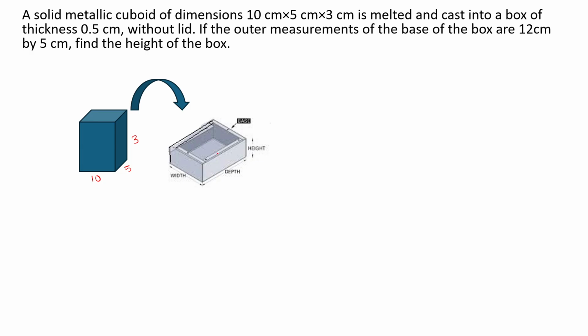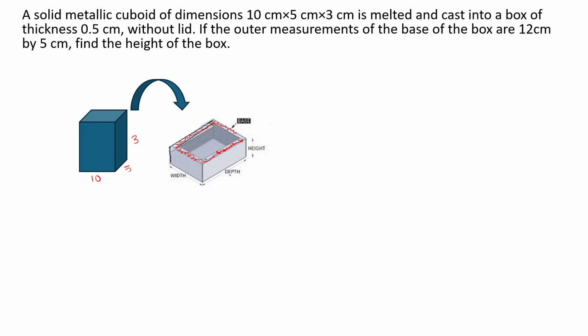So we can just see this thickness here, right? I hope it is visible. This is the thickness, which is 0.5. Now this thickness is all over, along the walls as well as the base. It has no lid. Yes, it has no lid. If the outer measurement of the base of the box is 12 by 5, you have to find out the height of the box.